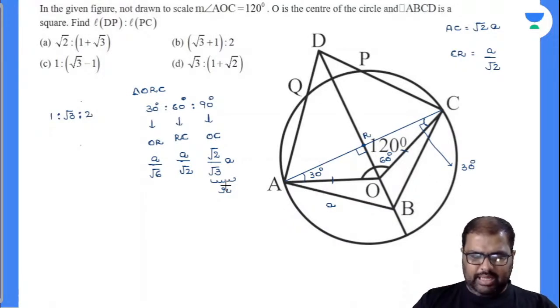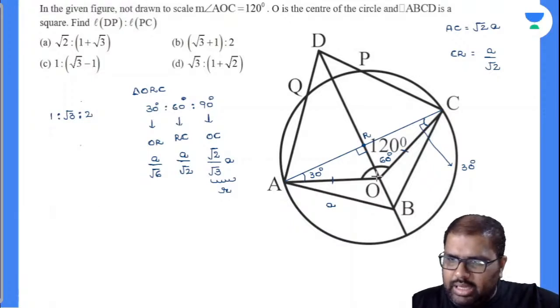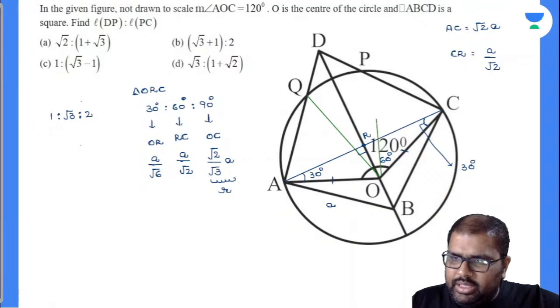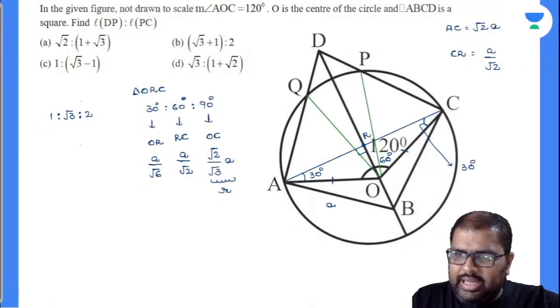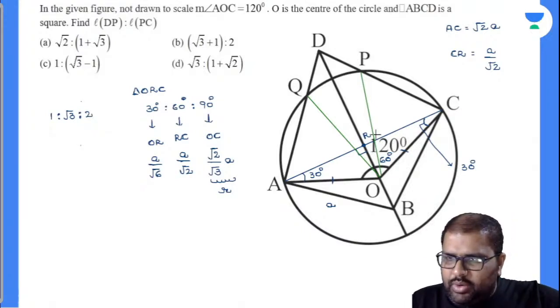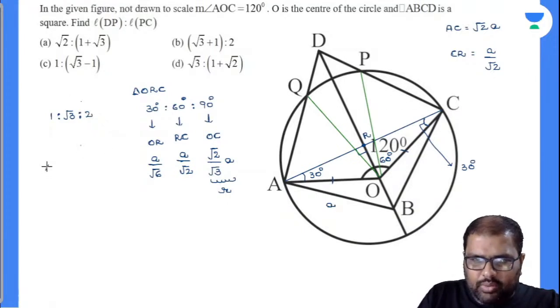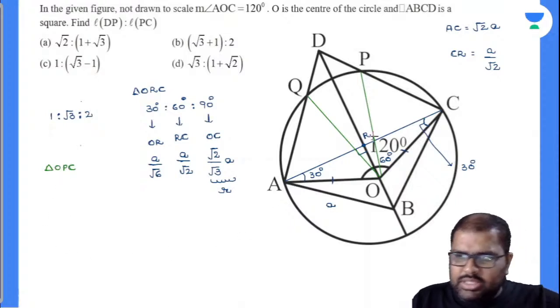In what way will this be helpful for me? Now one more point. I will be taking down one more line segment here to have more clarity. Now see, from here to here I'll take a line segment. From here to here I'll take a line segment. And I'll take one more line segment, first of all up to here. Done. Now you closely observe there, triangle OPC. I'll write it down here. Triangle OPC is an isosceles triangle because